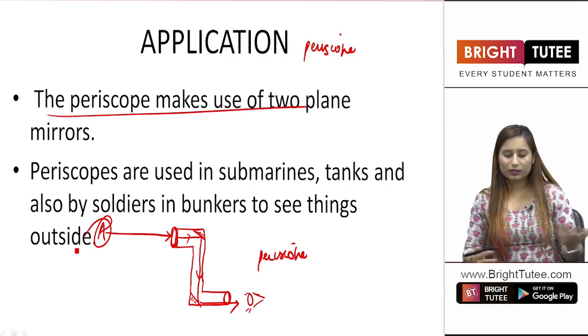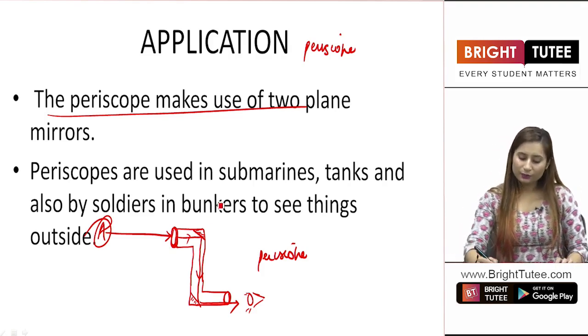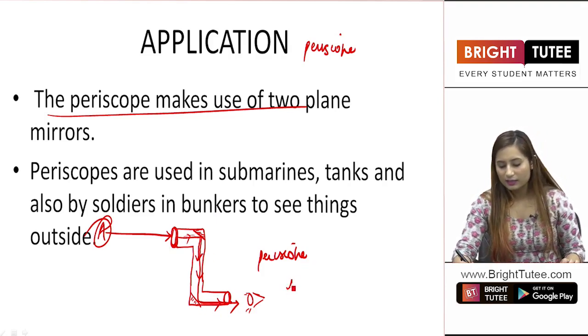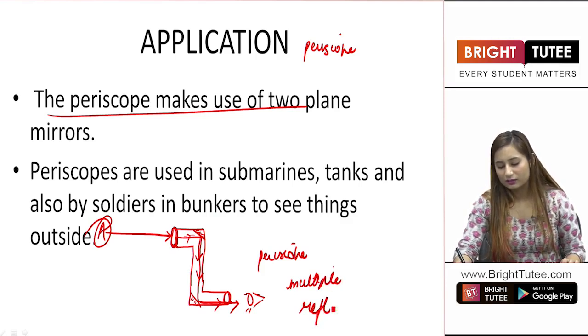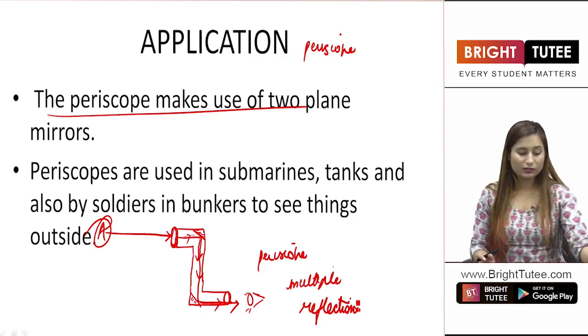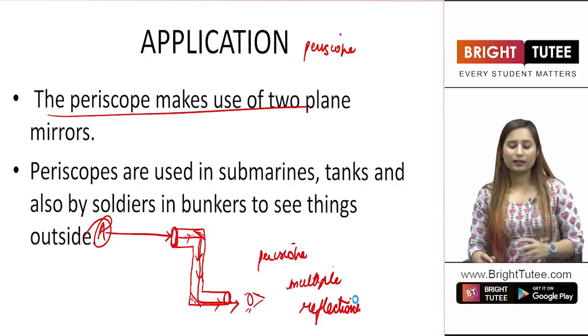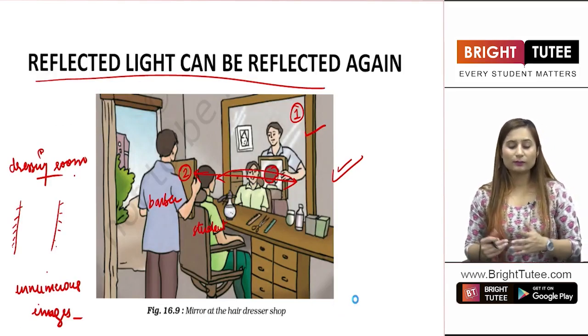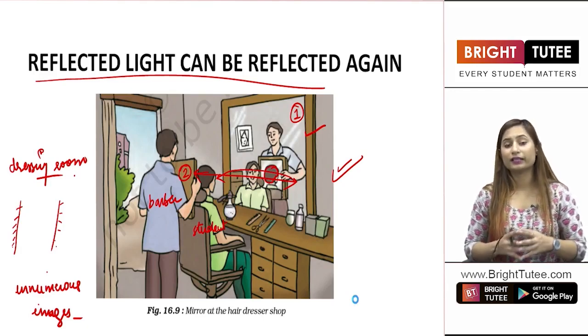Now what is happening? What is the application here? We are simply reflecting the light, once it gets reflected here and then again gets reflected here. So we see multiple reflections. Right, students? So this is an application of multiple reflections present inside a periscope, and basically what we talked about is that reflected light can be reflected again.